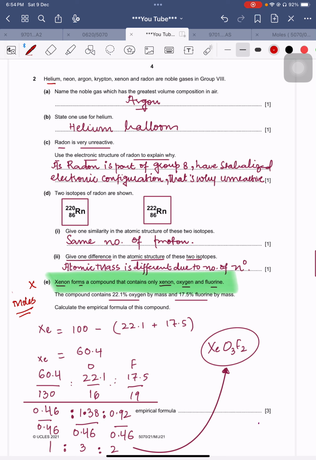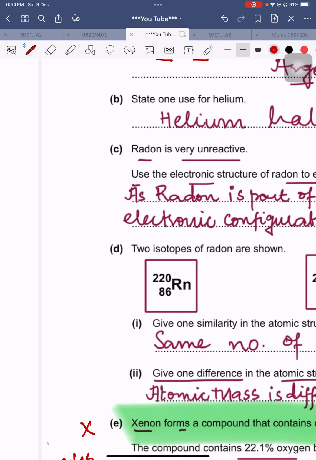Helium, neon, argon, krypton, xenon, and radon are noble gases in group number 8. Name the noble gas that has the greatest volume composition in air. It is argon. I have taught you when I was teaching you the composition of air. Here I am writing the composition of air again. What is that composition? 21% oxygen, 78% nitrogen, 0.03% carbon dioxide. Remaining is water molecules, argon gas, neon gas, helium gas.